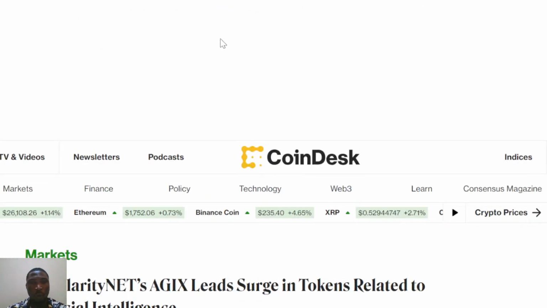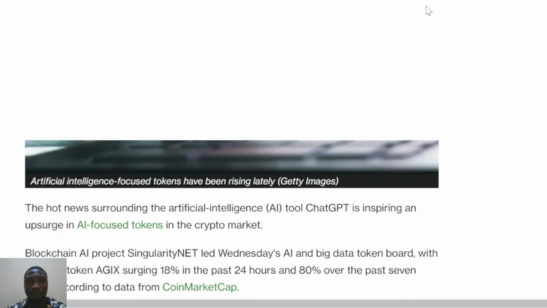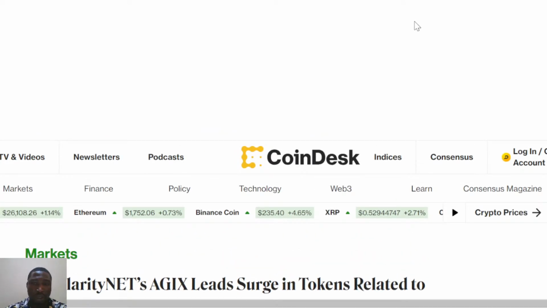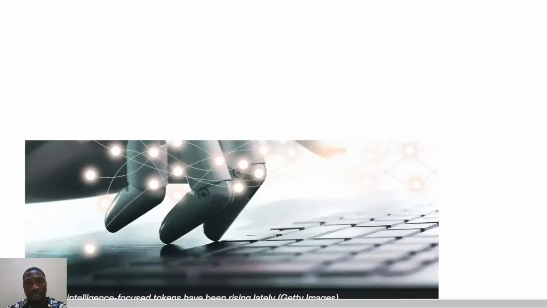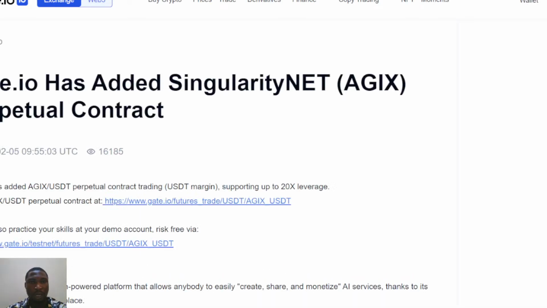All this analysis is very important when we're talking about a project like this: what we need to know about it, what the basics are, and what they are saying in the market. It is very important that we take note of all these points when talking about the market space.